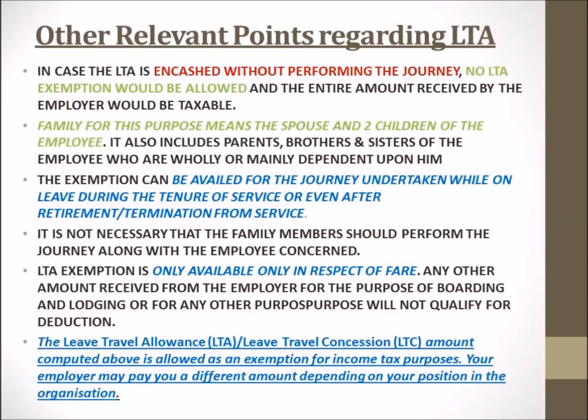Family for this purpose means the spouse and the two children of the employee. So, as I had said that we'll go into the details of what family means in the coming slide. So here it is. Family for this purpose means the spouse, that is the better half of the employee, and the two children of the employee. If you are having 3 children, then the LTA of the third child will not be exempted.